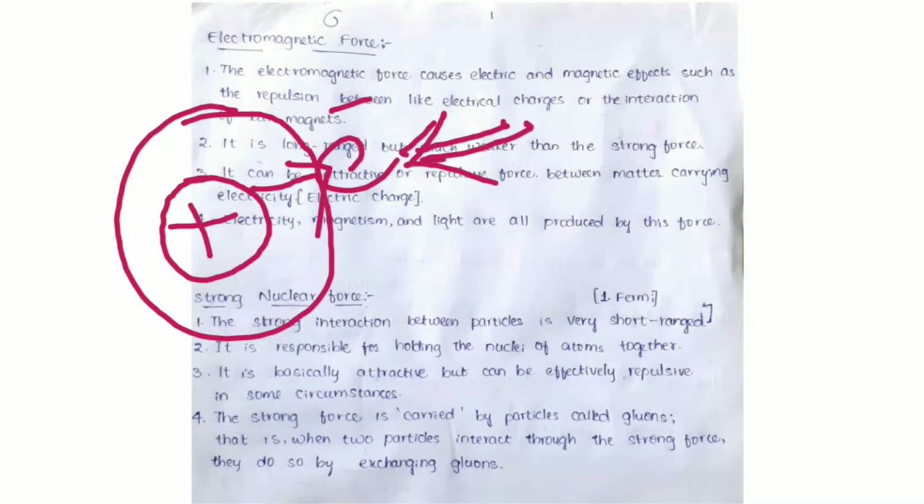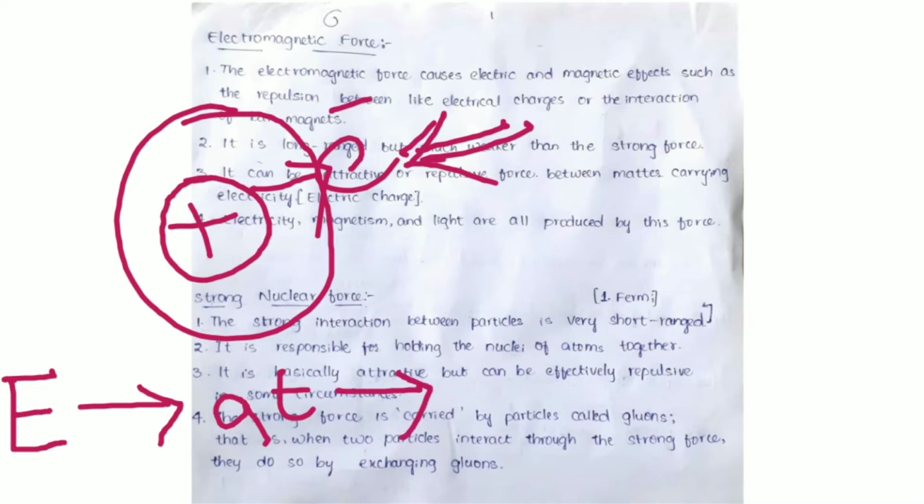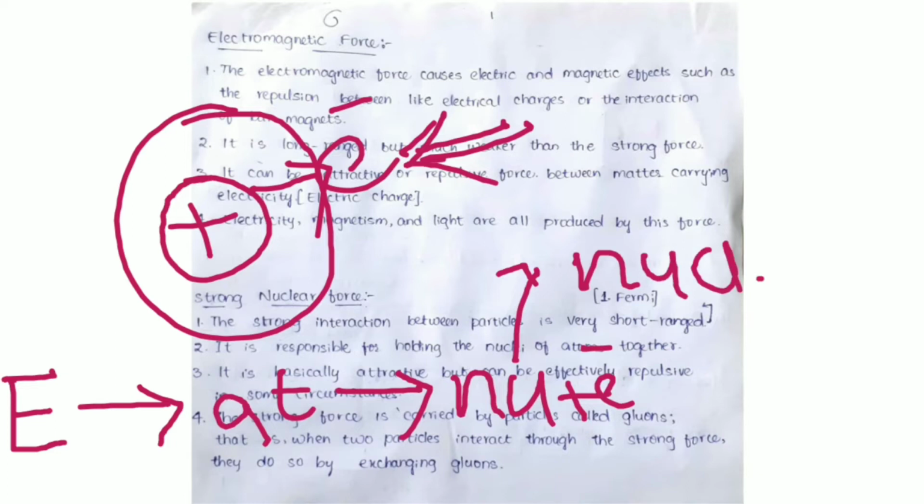The strong force is carried by particles called gluons, and when two particles interact through the strong force, they do so by exchanging gluons. Okay, let us see it. In nature we have elements. Elements are divided into atoms. Atoms are divided into nucleus and electrons. The nucleus is again divided into nucleons. Nucleons are again divided into protons and neutrons.